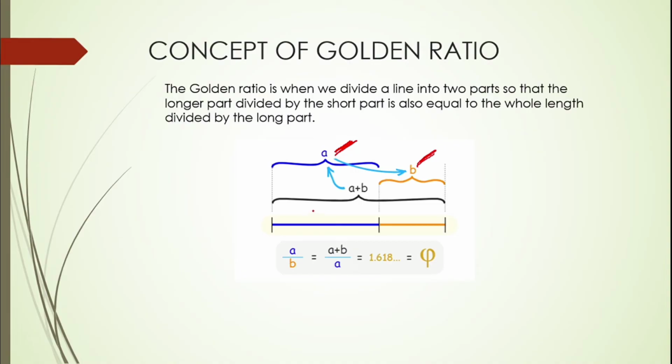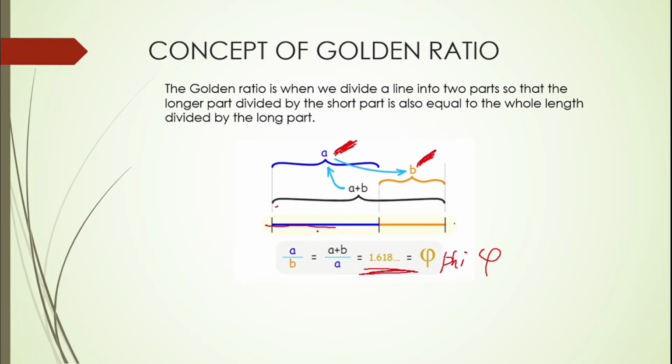So the property of the golden ratio, this is the phi. If phi is 1.618 something, the golden ratio states that A over B is equal to A plus B over A. So that's the golden ratio.